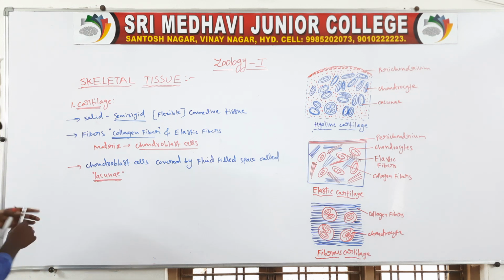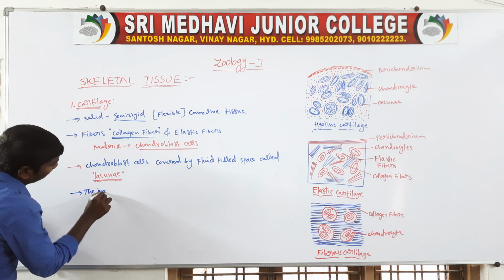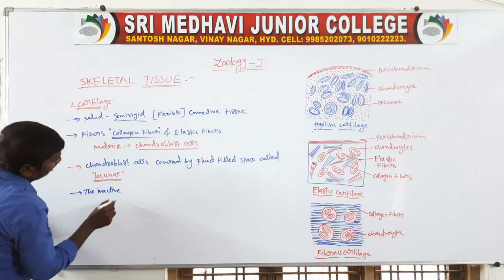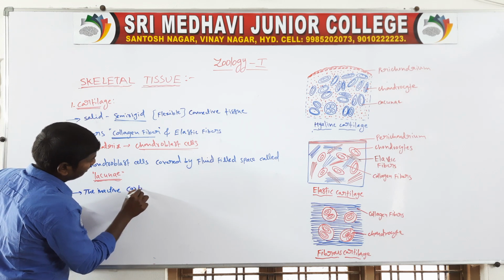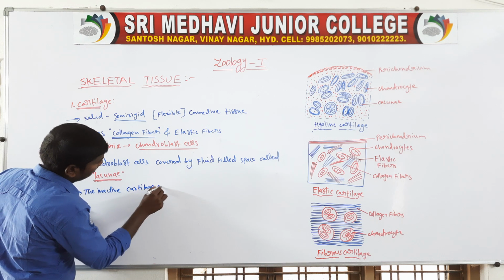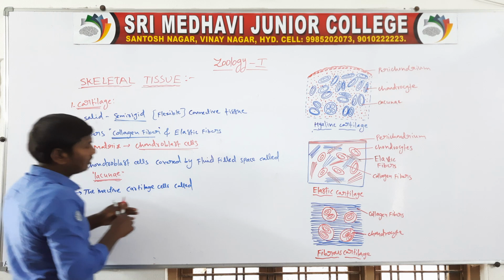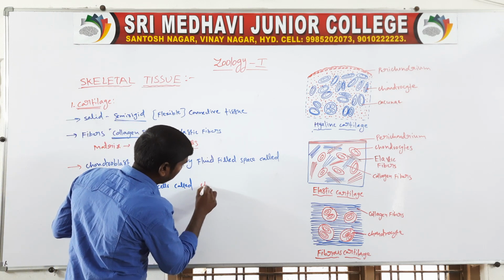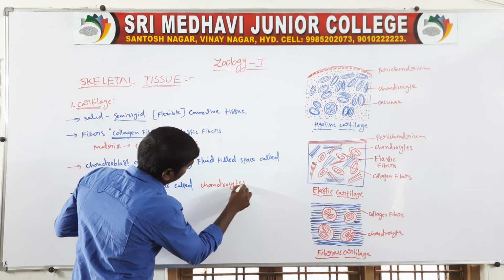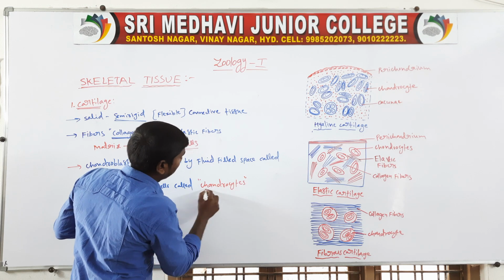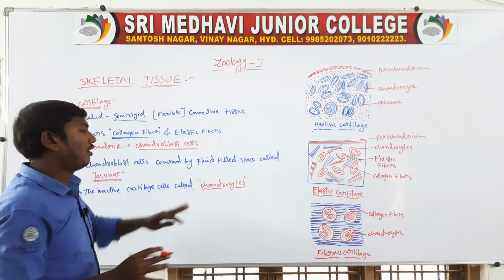Next, the inactive cartilage cells are called chondrocytes.